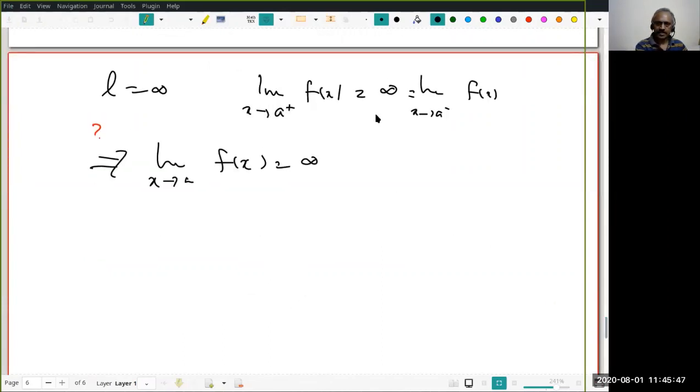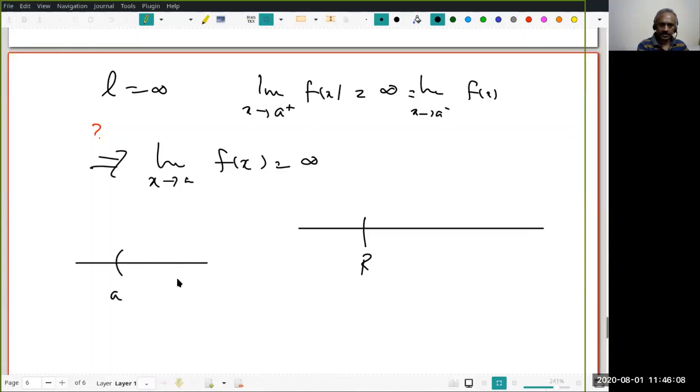But this should be again easy. To prove this, you will be giving me an interval around infinity. Therefore, there is an r. Now for this given r, the limit as x goes to a plus of f(x) equal to infinity means there is a delta 1 so that, starting with any x in A and in the interval a to a plus delta 1, f(x) will be greater than r.